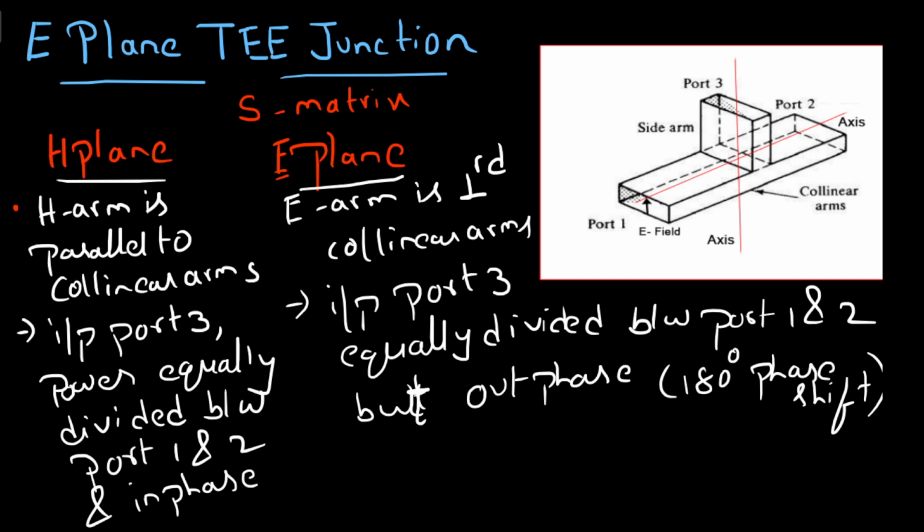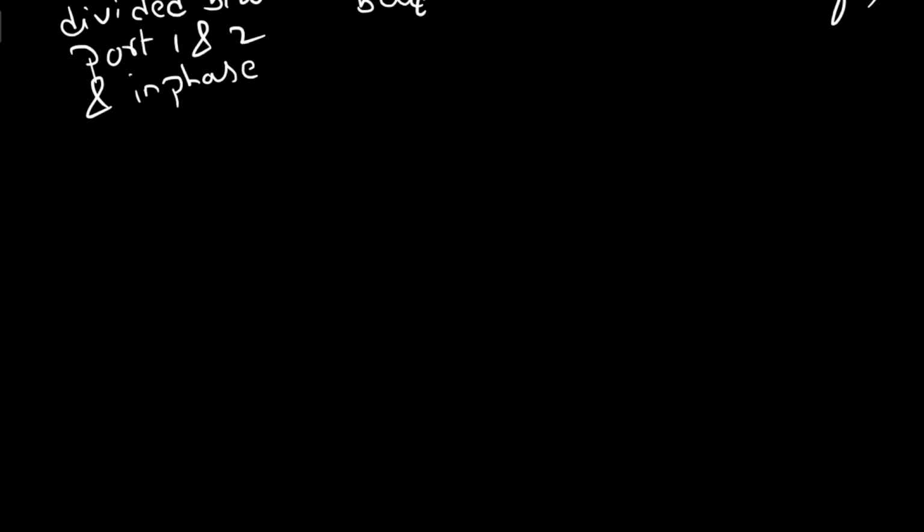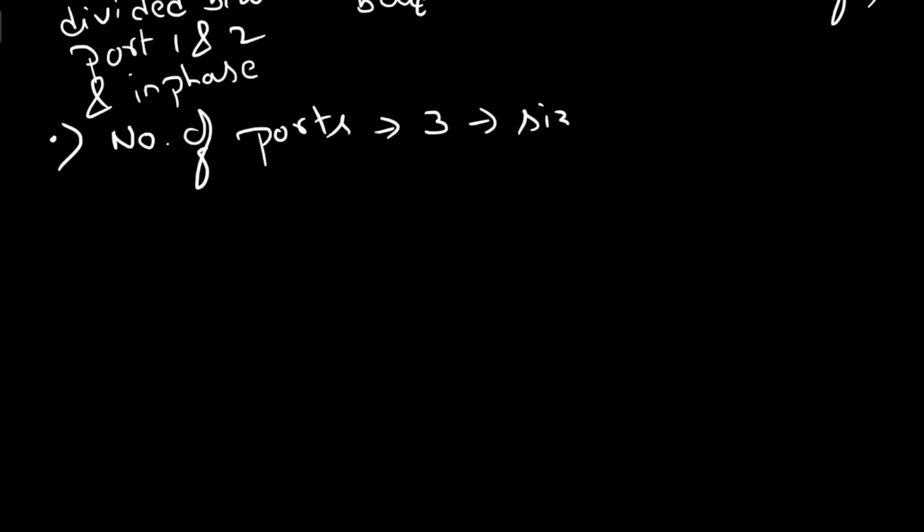Now we have to determine the S matrix for the E plane T junction. The first step to determine the S matrix is to determine the size of that matrix. For that you have to know the number of ports. The number of ports of the E plane T junction is 3. Therefore the size of the matrix is 3 by 3. Now you can write the 3 by 3 scattering matrix.